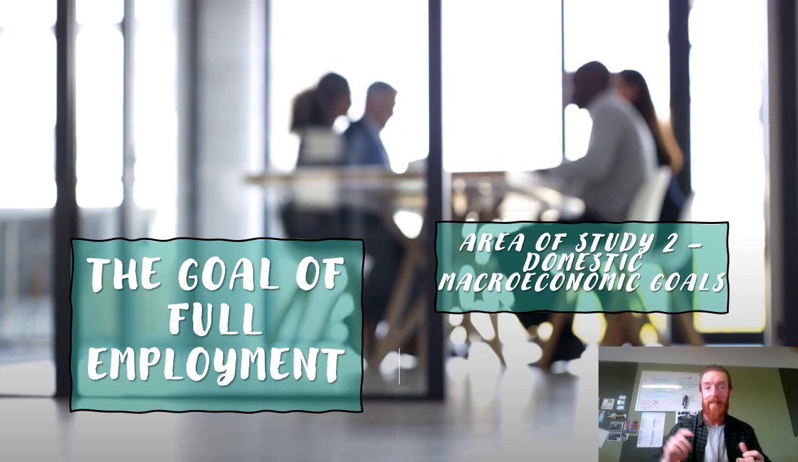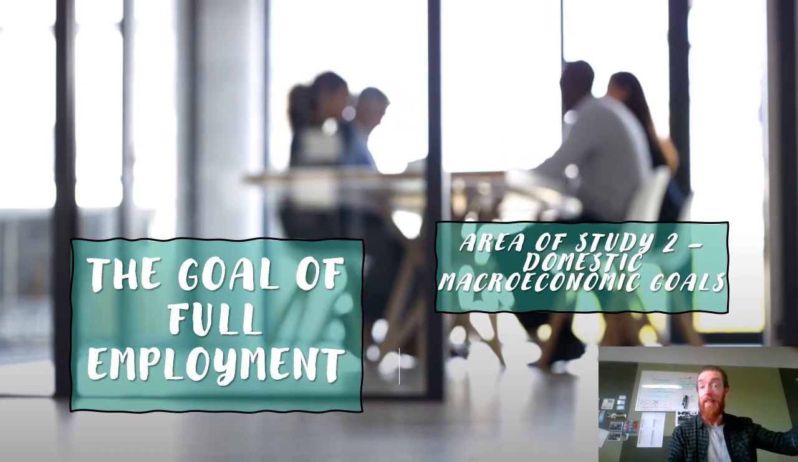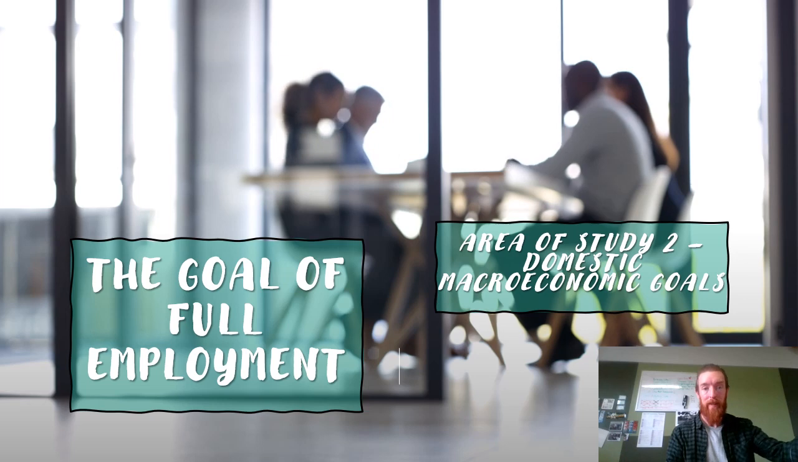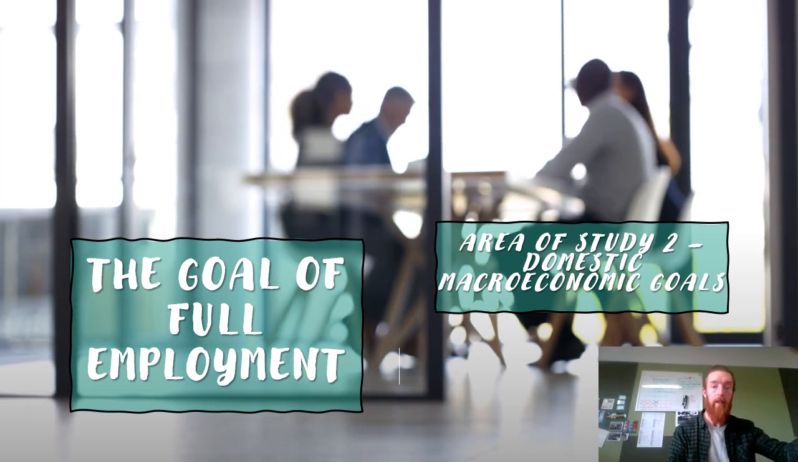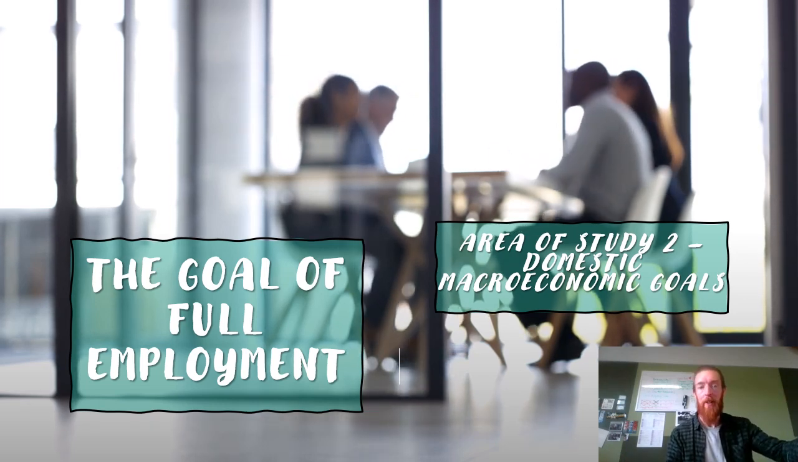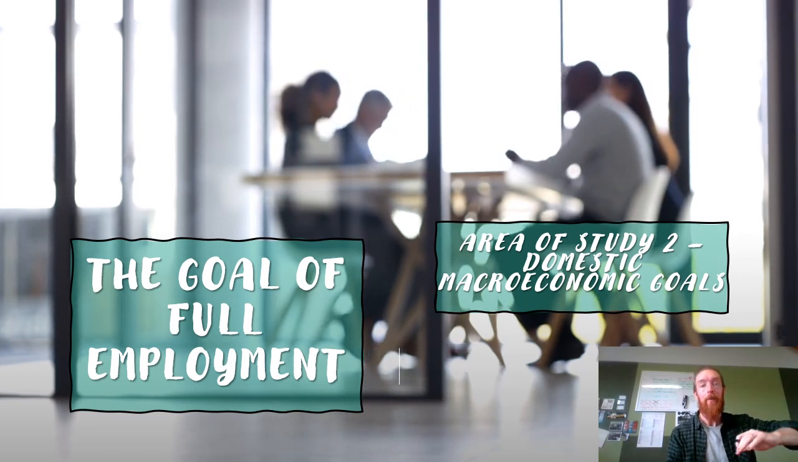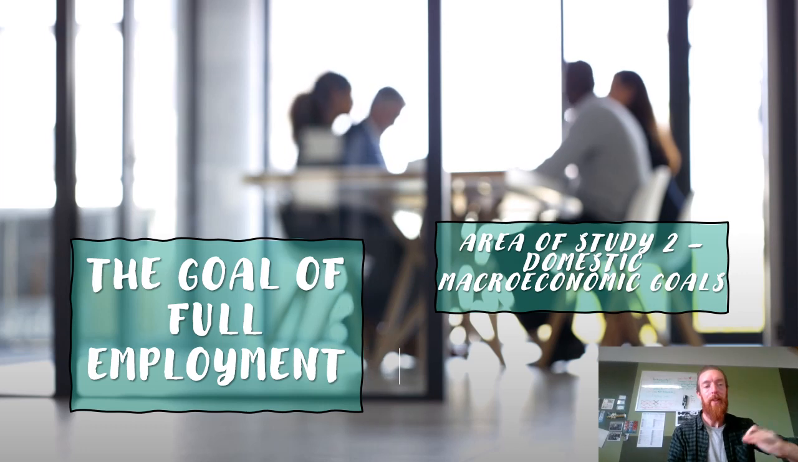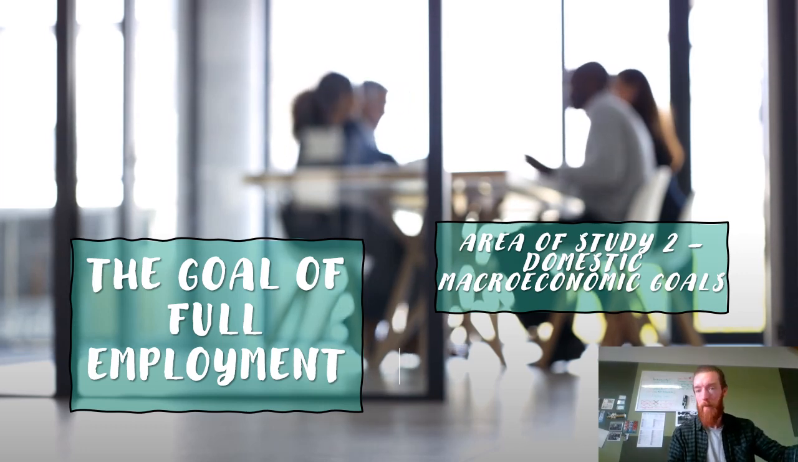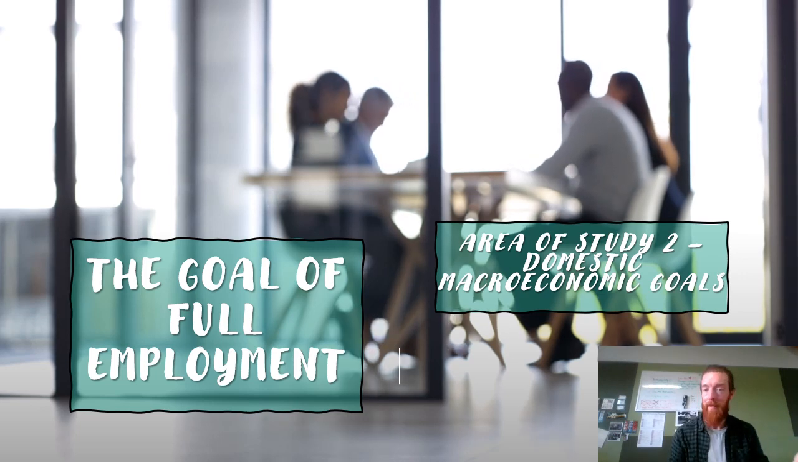All right, hello, and welcome back to Lesson 7 of Unit 3, Area Study 2, where we're looking at the domestic macroeconomic goals. We've been looking at the goal of full employment, which is the lowest rate of unemployment possible without causing any unnecessary inflationary or external pressures, which is similar to NIRU, the non-accelerating inflationary rate of unemployment, which is when there's around 4.5% of natural unemployment existing.